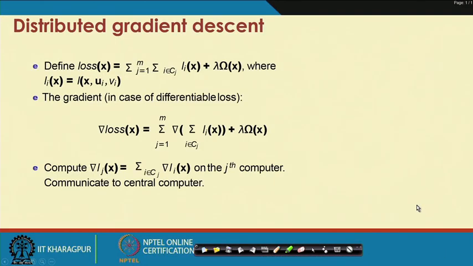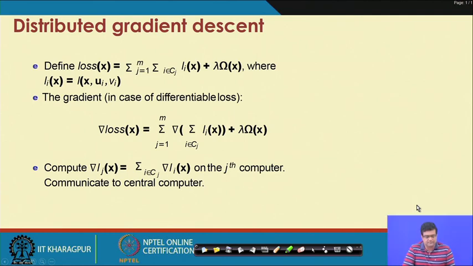Okay, so distributed optimization. In the context of machine learning, the distributed loss minimization problem can be written like this.